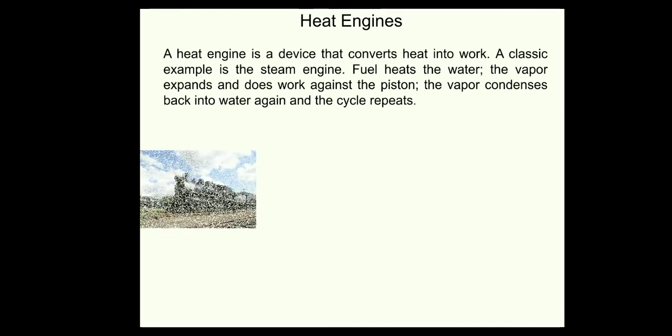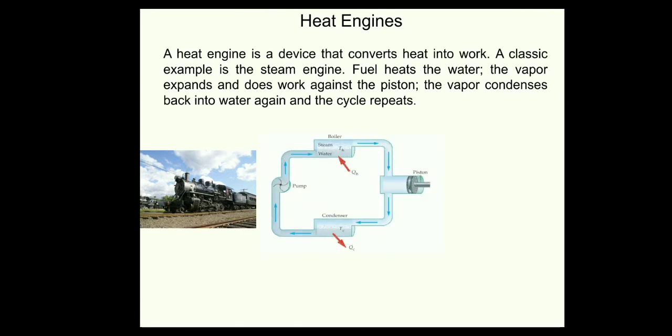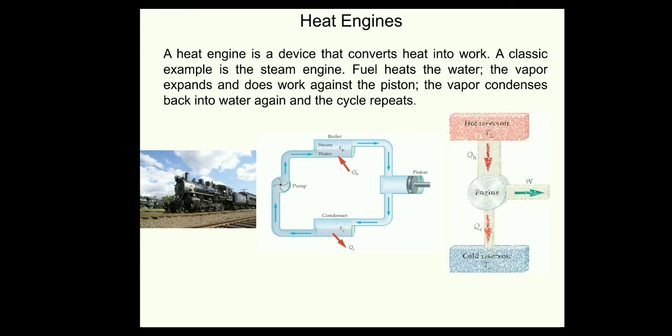Now we take the working cycle of it. You can see in the picture there is a steam engine. It has a component, that is the boiler, where the water is converted into steam by taking heat from the fuel. Now this steam comes into a piston where it expands, and we get the actual work done. Now this steam is condensed in a condenser, and again we get water. This water is again fed to the boiler with the help of a pump. So it is one kind of heat engine which converts the heat energy of fuel into work done.